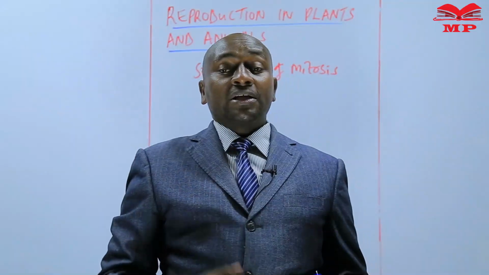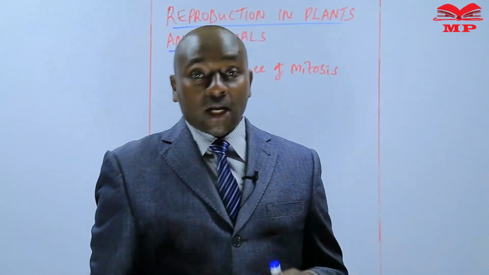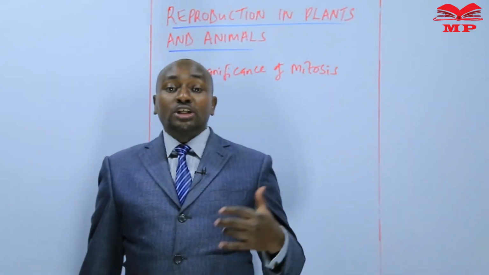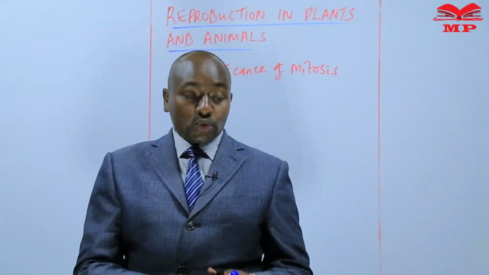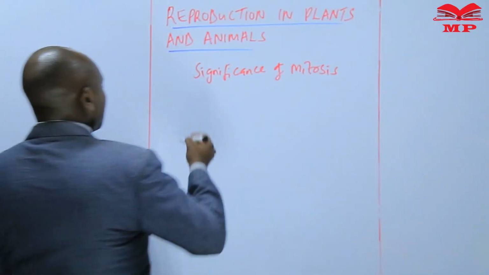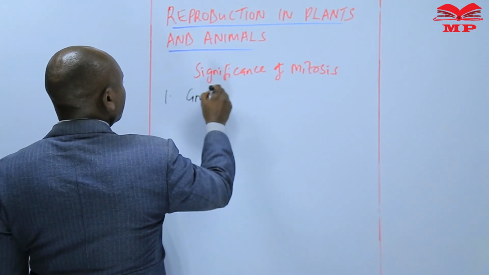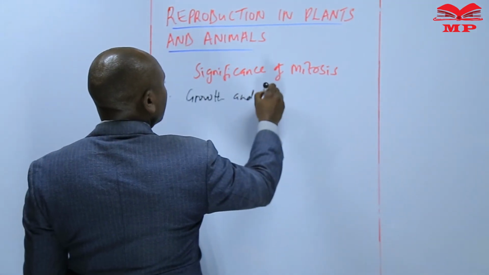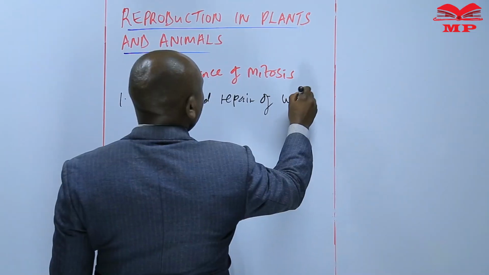For example, if there is a certain section where the tissues have become worn out, then it's upon mitosis to ensure that those tissues are repaired. So number one, we can say that it's applied in growth and repair of worn out tissues.